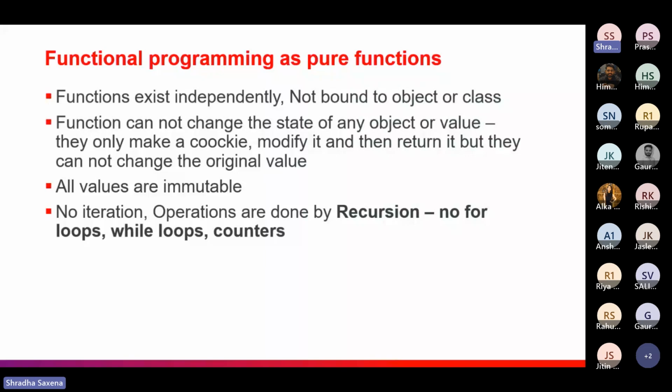It just makes a copy of it, modifies that and then returns it, but it does not change the actual value. That's why we say yes, this is a pure function, and all values are immutable. You are not changing the actual values, you are just making a copy out of it, modifying that copy and returning it, but you are not actually modifying or updating the actual values. The next point is no iterations; all operations are done only with the help of recursion.